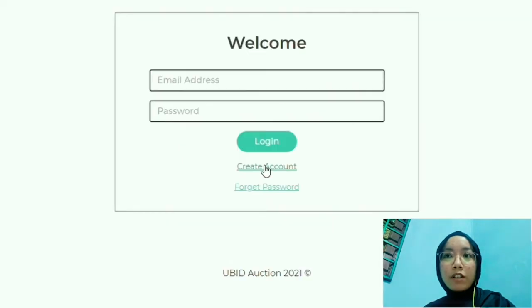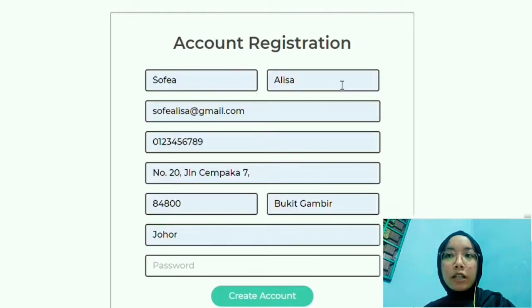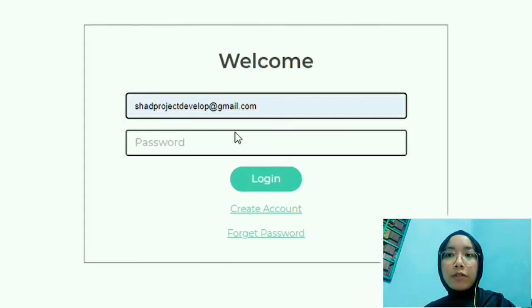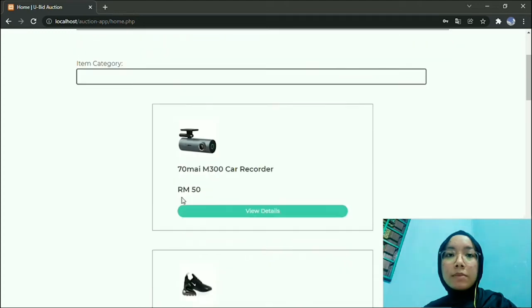So first of all, we need to register. If we are a new user, we need to fill up the account registration and then click create account. Next, we can log in using the email address and password we filled up before. After that, we can see the home page. It has auction lists and list of items.